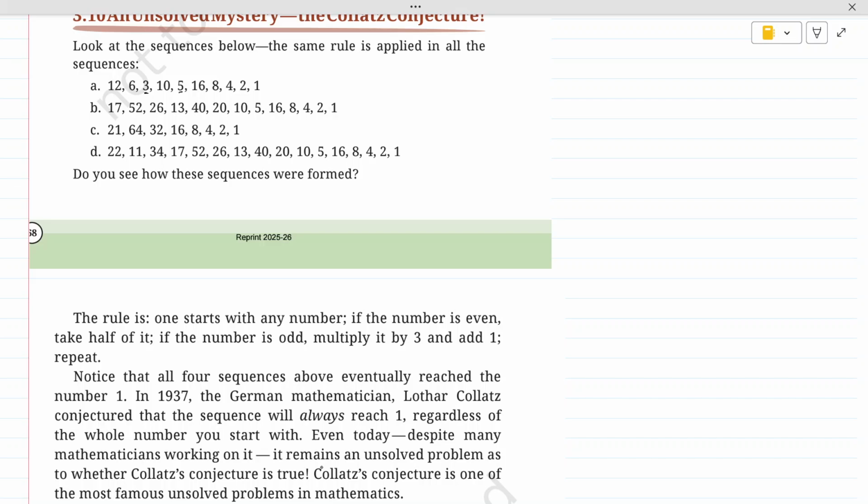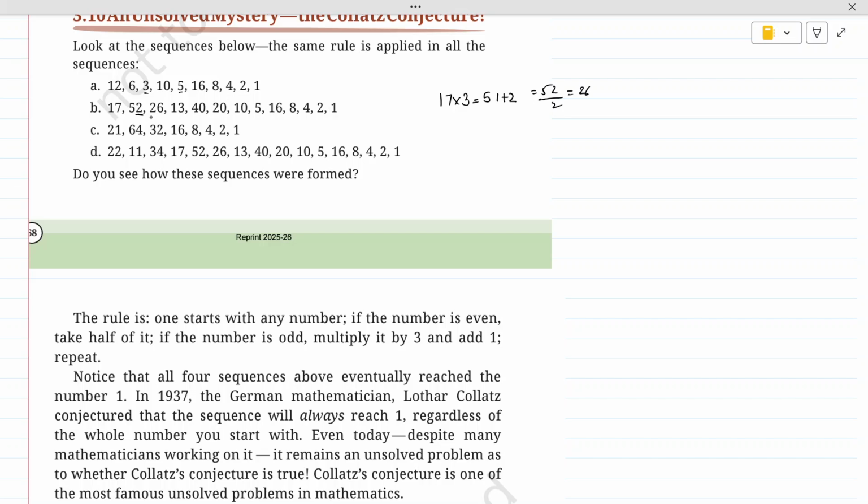The Collatz conjecture is one of the most famous unsolved problems in mathematics. The reason why this is happening, nobody knows, but yes, the rule is true. It's holding true for any number. Okay, so let us take another sequence. In here, it starts with 17, which is an odd number. So what we are doing? We are doing 17 multiplied by 3, which is 51, and then adding 1 to it, which is giving us the next number 52. Now half of 52, we will take half of 52, which is equal to 26.